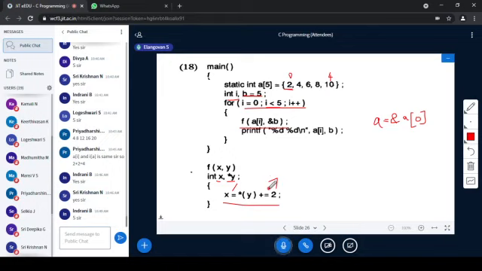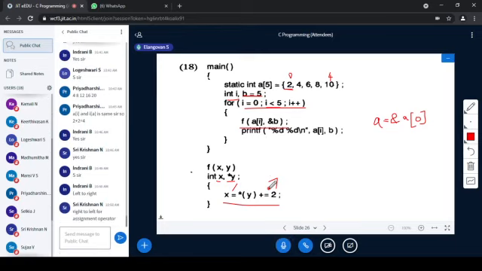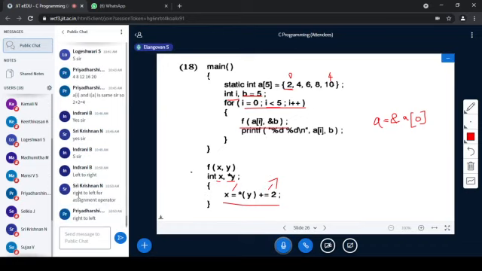Do you remember that? Right to left for assignment operator. Very good. So which one will be executed first? This will be done first. Correct. That is *Y plus equal to 2.